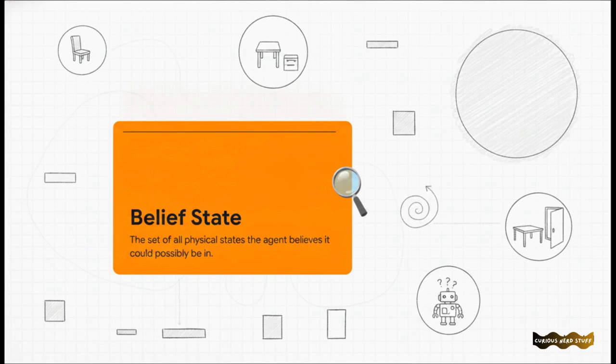A belief state is simply defined as the set of all physical states the agent believes it could possibly be in. So instead of searching through physical locations, like you or I searching through a physical room, the agent searches through a space of belief states. For our totally lost robot, its initial belief state is just everything. It's the set of every single possible physical state in the entire environment. It's basically operating under the assumption, hey, I could literally be anywhere right now.